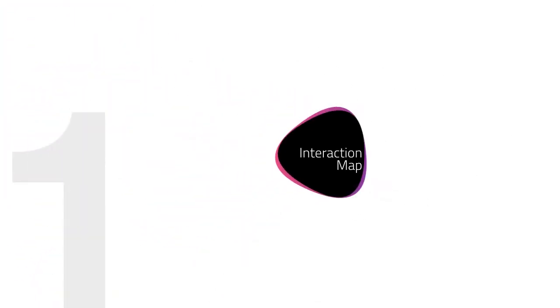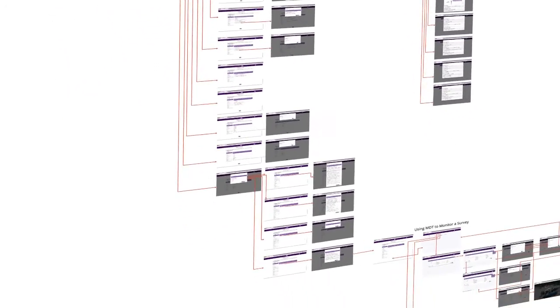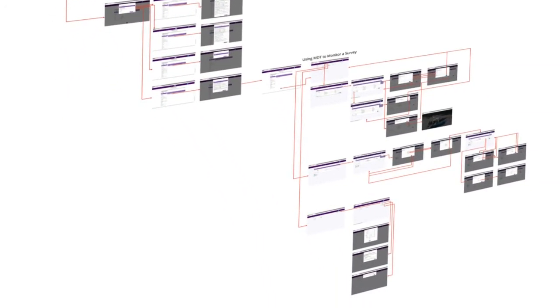For our interaction map, we created a static representation of the MDT platform, taking screenshots of each page and connecting pages to create an actionable layout. This gave us a sense of the results of any possible action on the platform and allowed us to see how all the actions available on both the student and admin sides came together to form the platform's functionality.